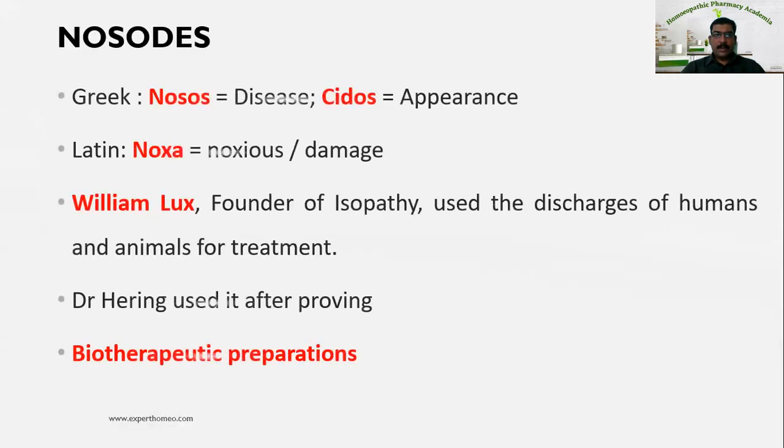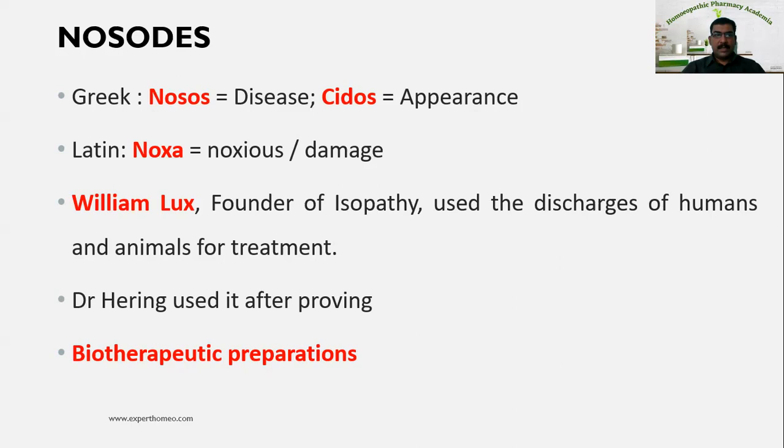As I said before, nosodes are preparations from diseased parts or diseased secretions. The Greek word from which nosode originates is nosos and eidos. Nosos means disease and eidos means appearance. The Latin word noxia means noxious or damage.